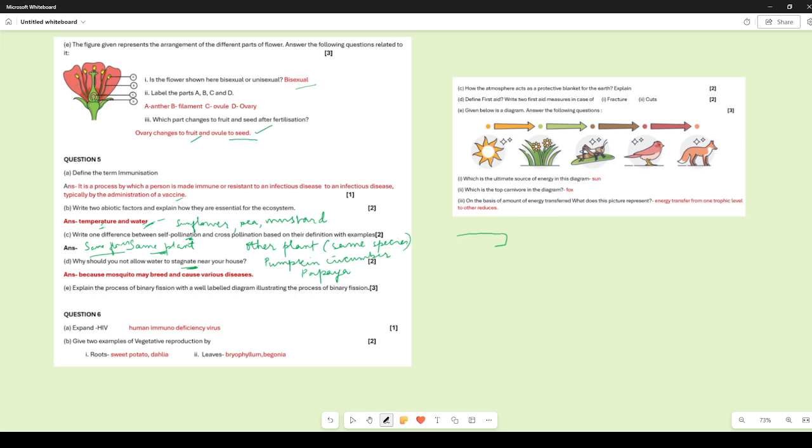Like you have one cell over here. Let us think about bacteria. So the bacterial nucleoid will divide into two parts. Then from here the constriction will start.